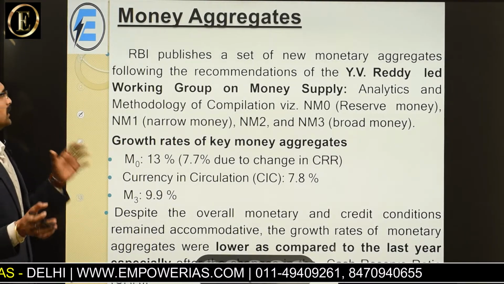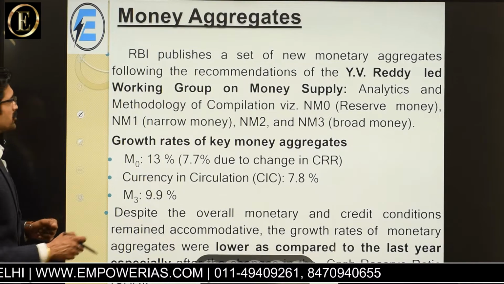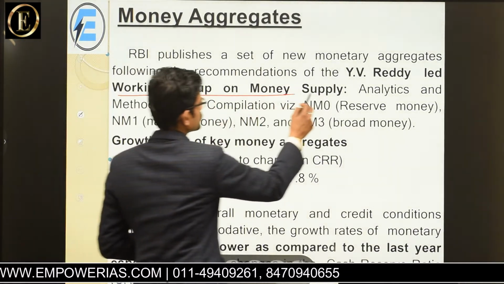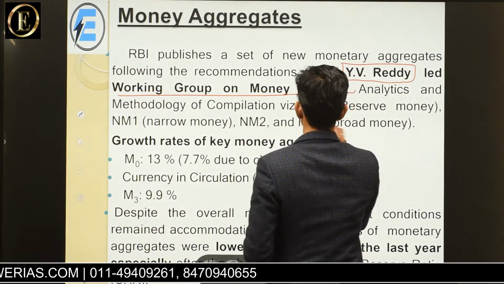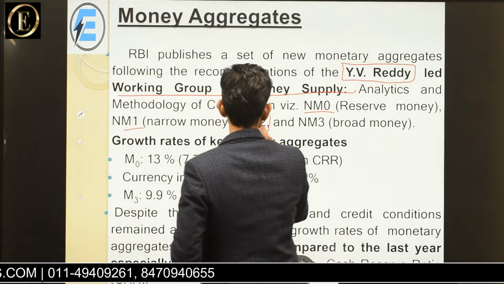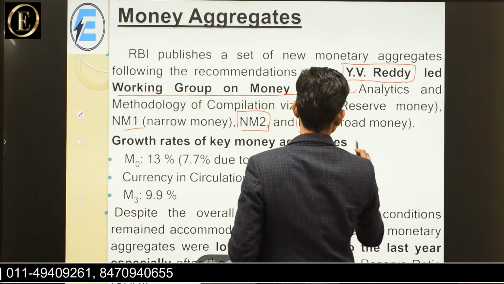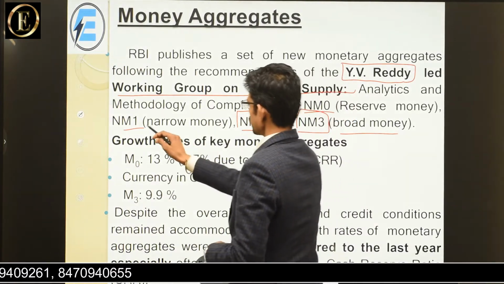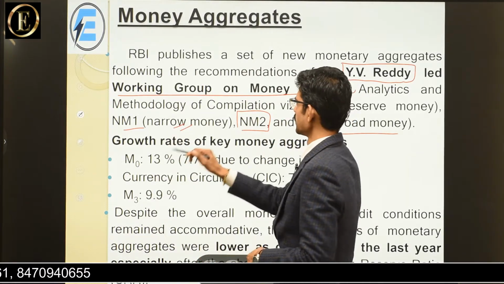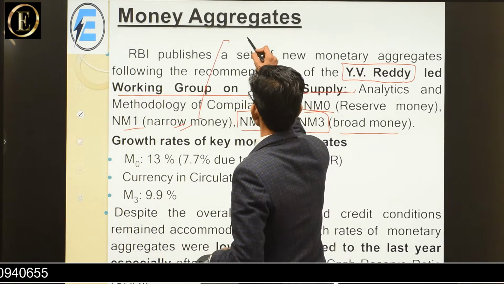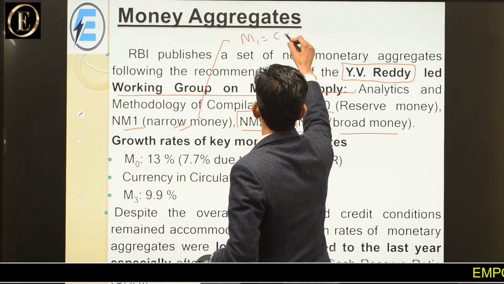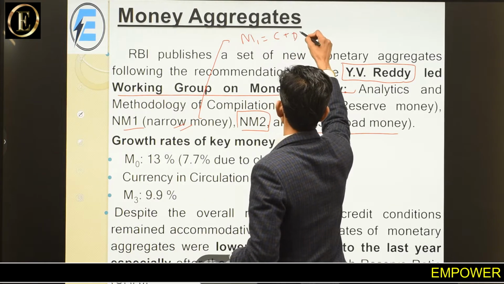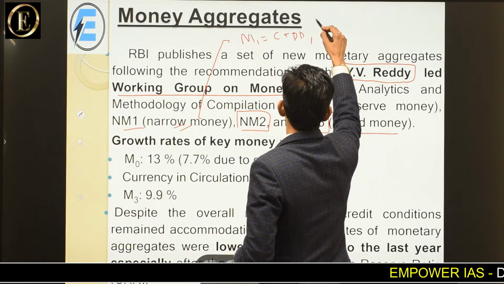Now what are money aggregates? This relates to the working group called money supply in terms of NM0, NM1, NM2 and NM3 broad money. Now remember this basic point, M1 is narrow money, that is currency in circulation plus demand draft.